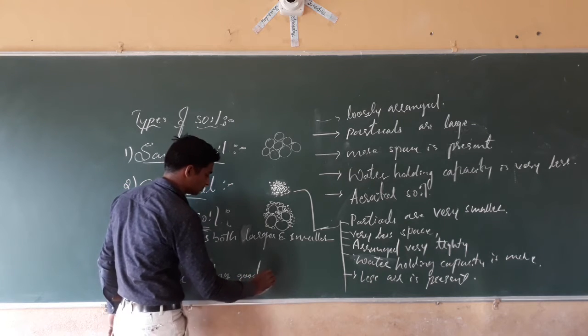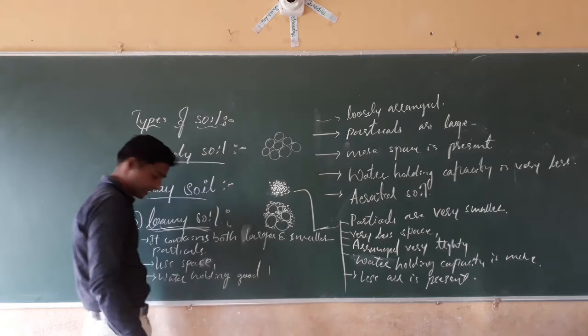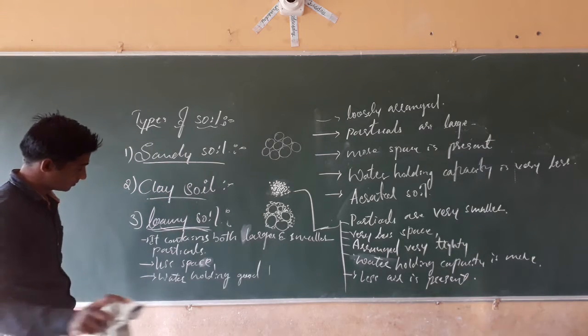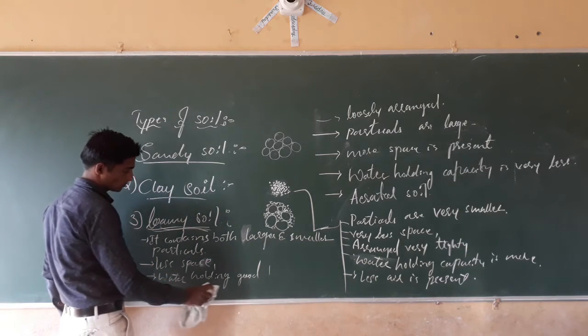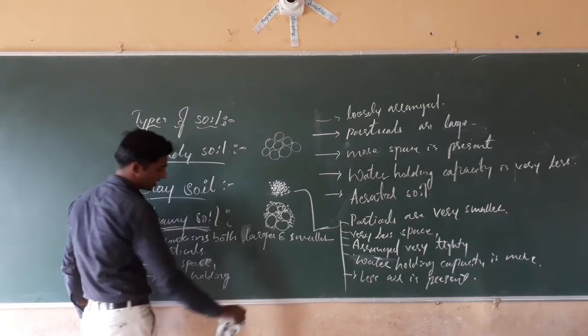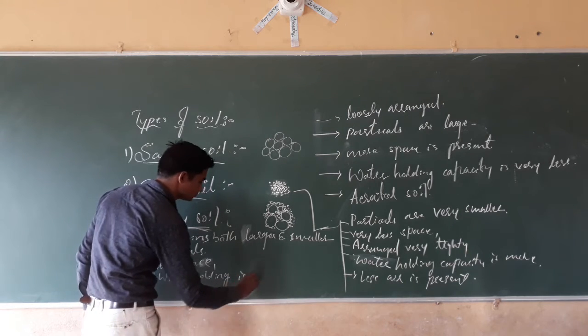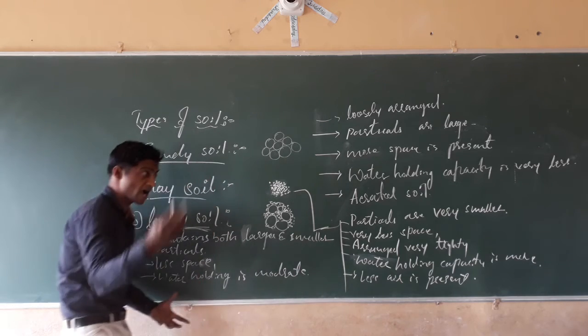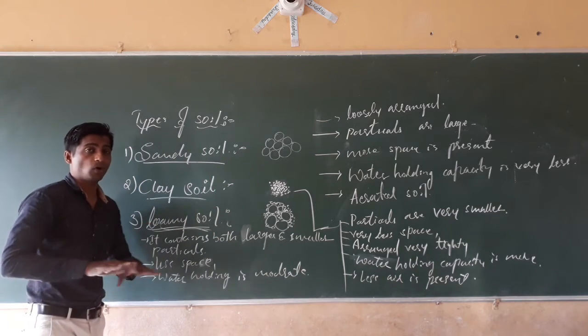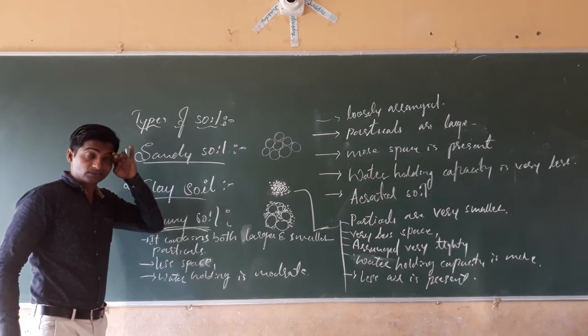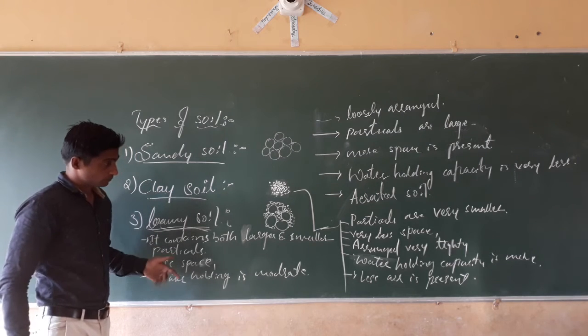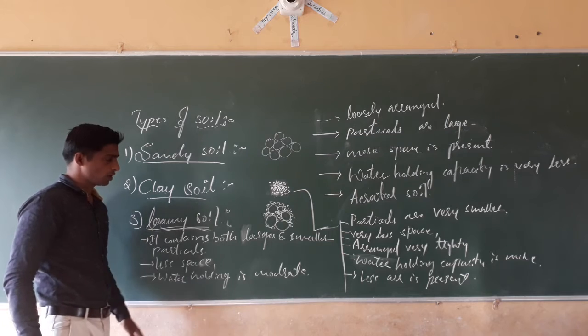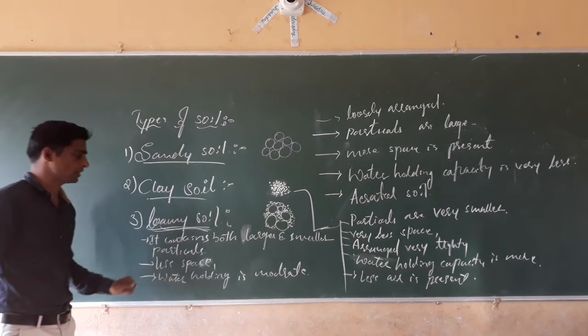Water holding capacity is moderate. Not much high, not much less, moderate level, isn't it? Then less space is present. These are the properties of loamy soil.